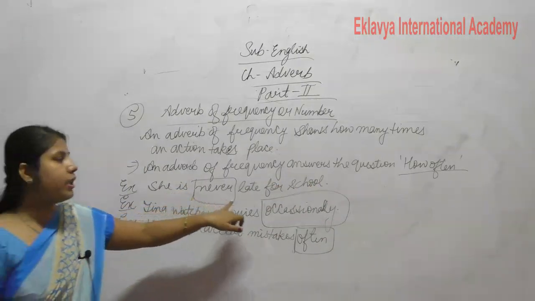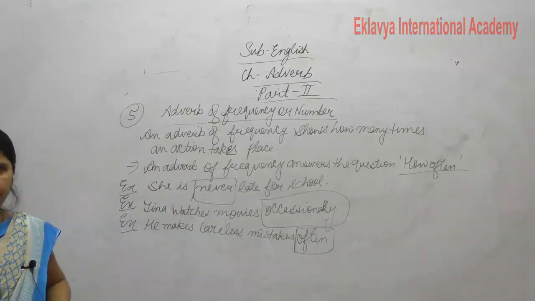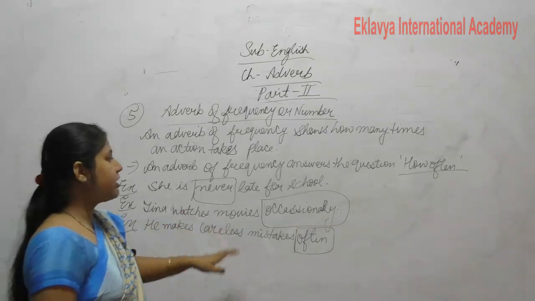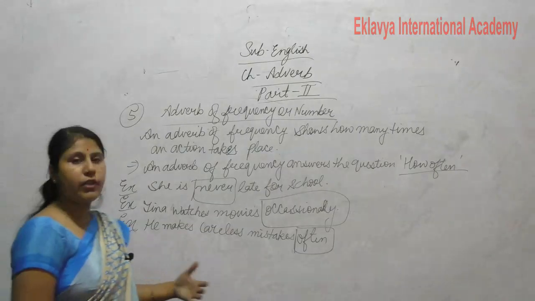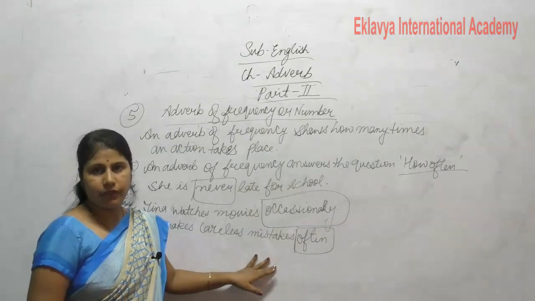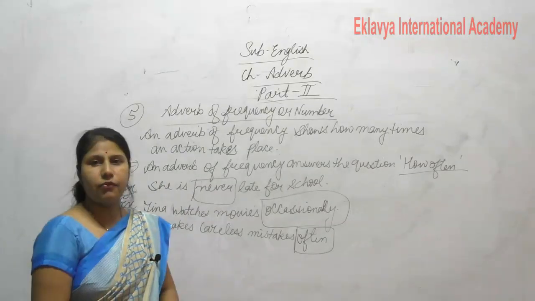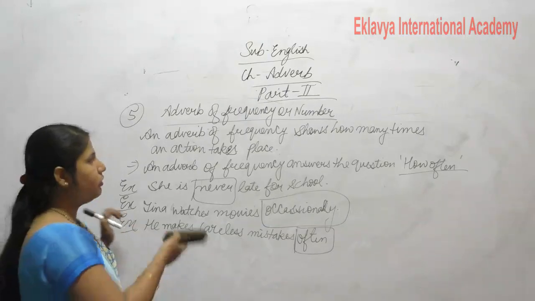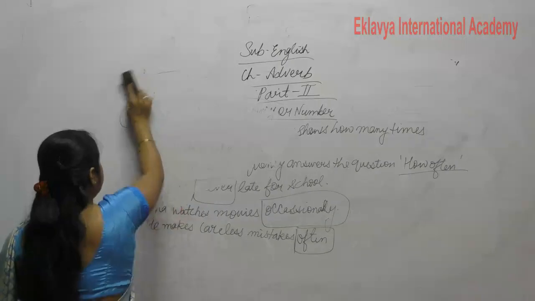She is never late for school. Okay. So never is the how often, means it gives the answer of how often. Tina watches movies occasionally. Okay. This is also how often, frequency. He makes careless mistakes often. This often is also what? This is also our adverb of frequency or number. Clear? So this adverb of frequency or number is also completed.